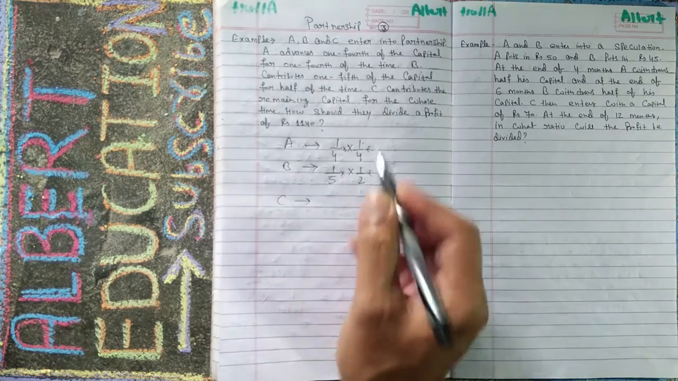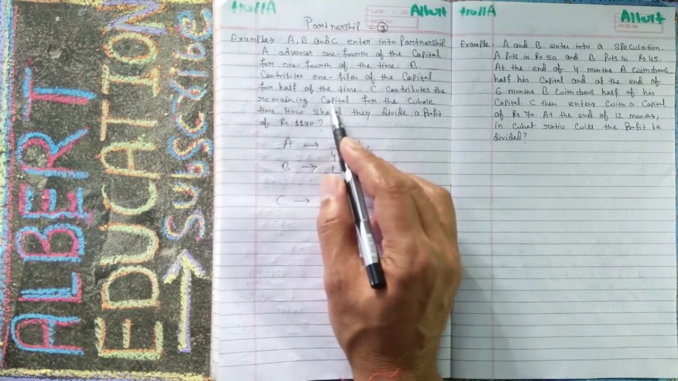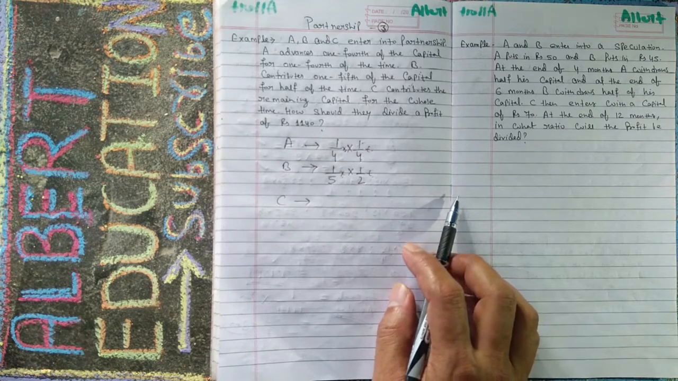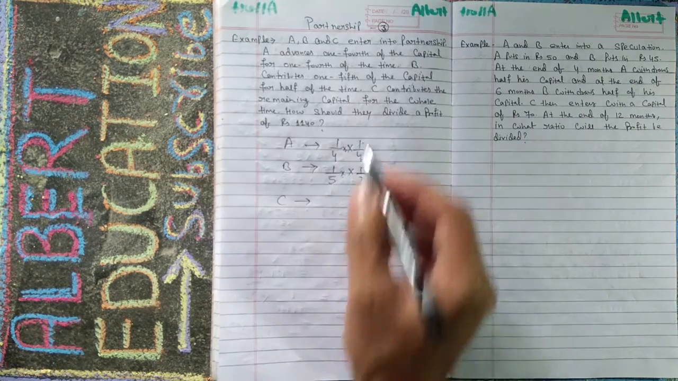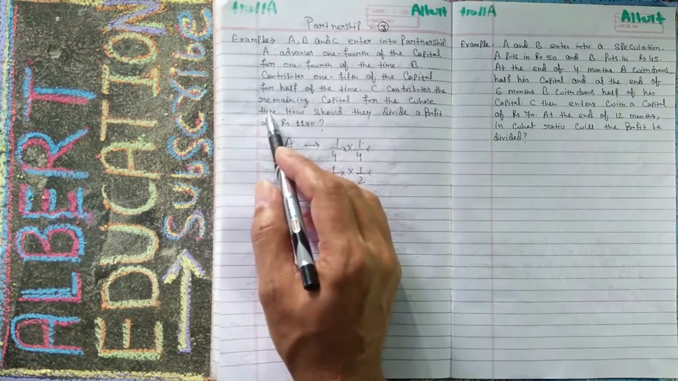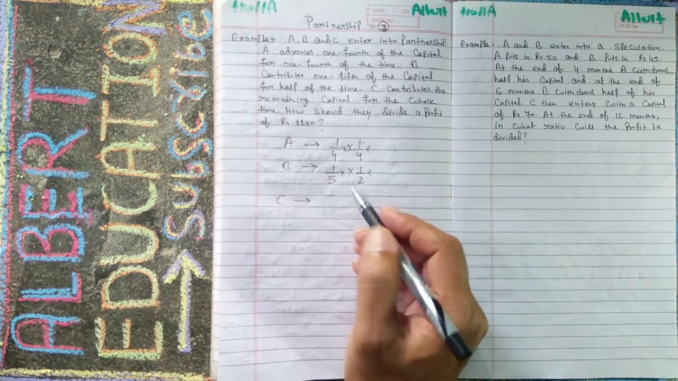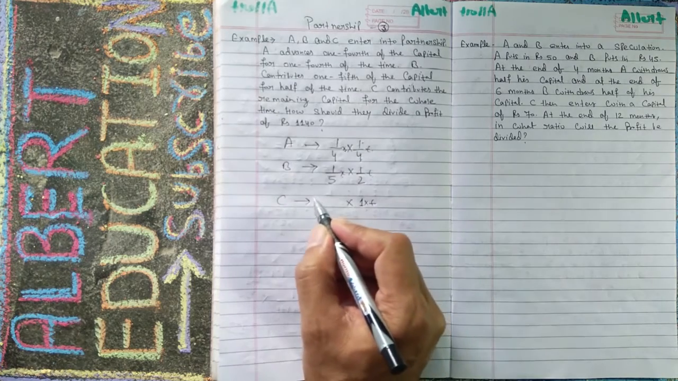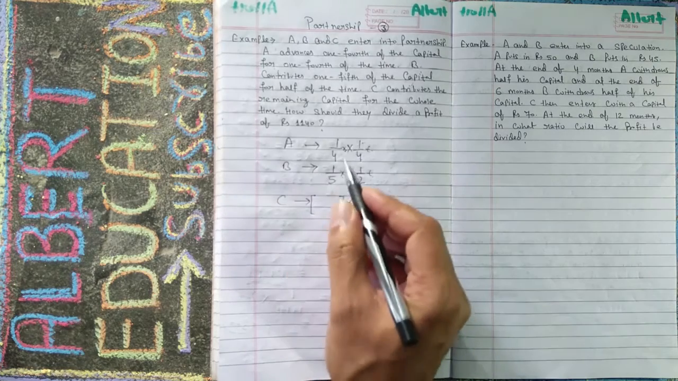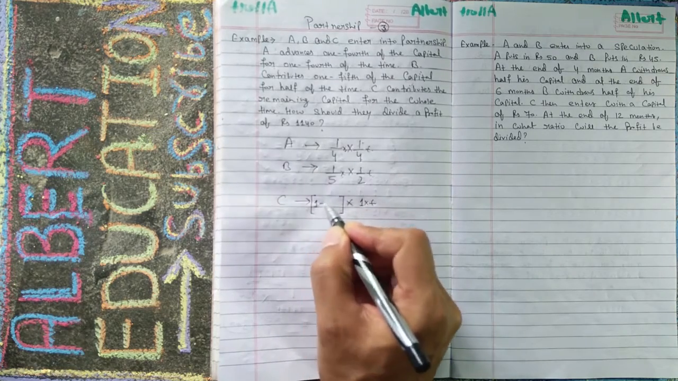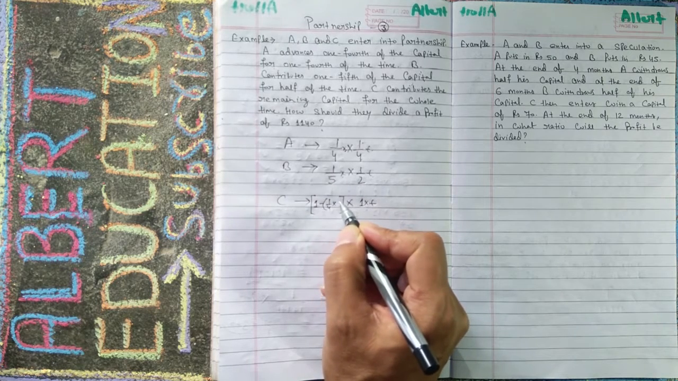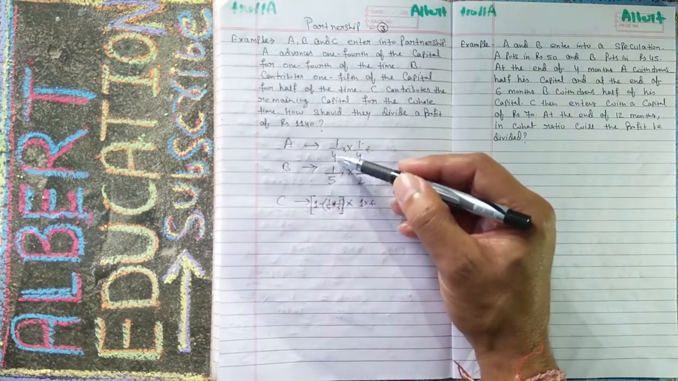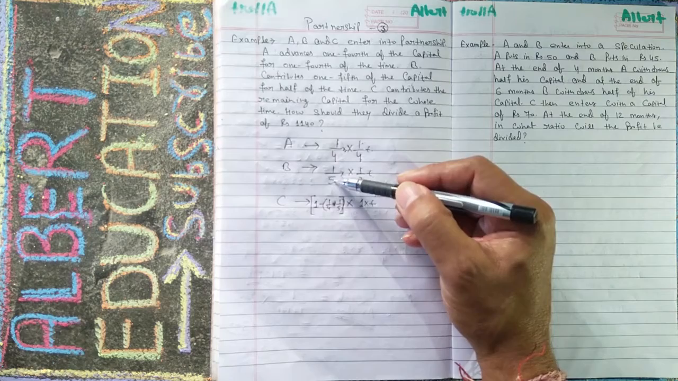And at last C contributes the remaining capital for the whole time. So how to solve it? For the whole time means time is 1, so 1 into T. The remaining means total money, that is 1 minus (1 upon 4 plus 1 upon 5). This is your first part and this is your second part of the capital.